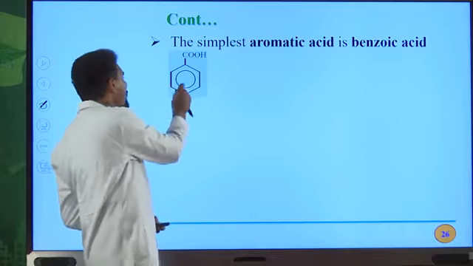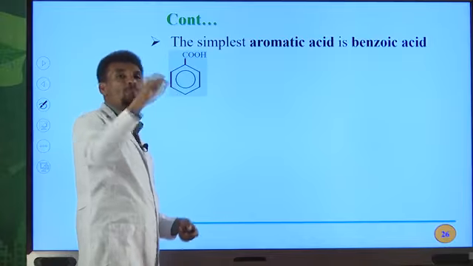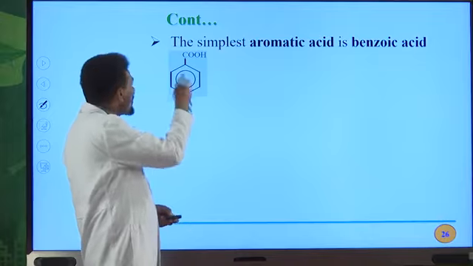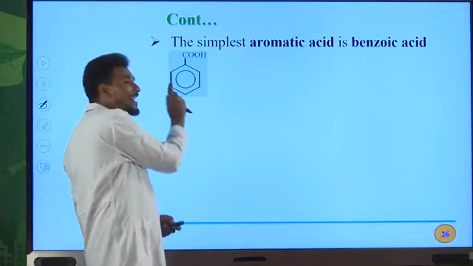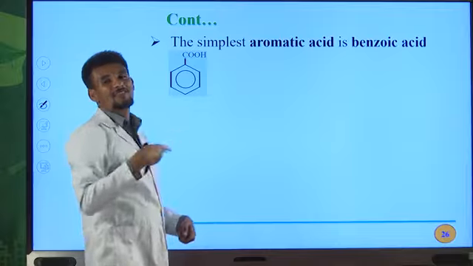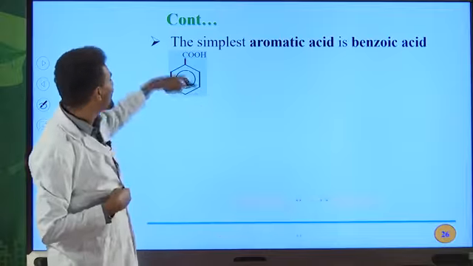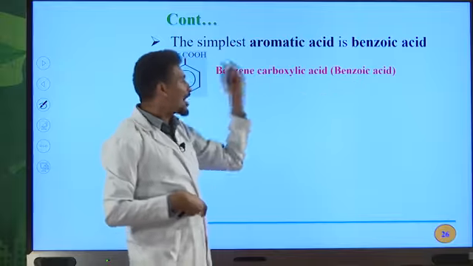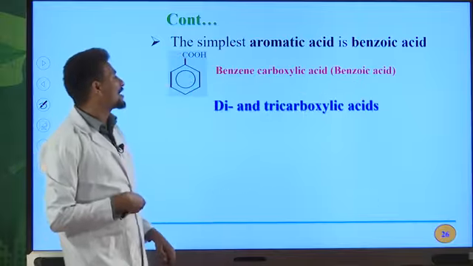If you have a methyl group on the 4th position, 4-methyl benzene carboxylic acid is the IUPAC name for this compound. The common name for this compound is para-methyl benzoic acid. Okay, benzoic acid is the common name for the simplest aromatic carboxylic acid. Its IUPAC name is benzene carboxylic acid.